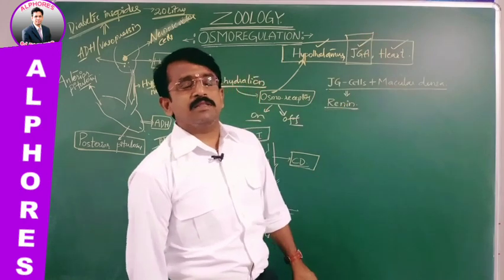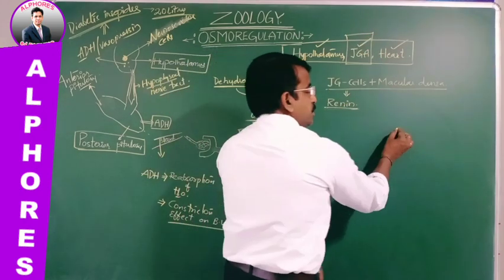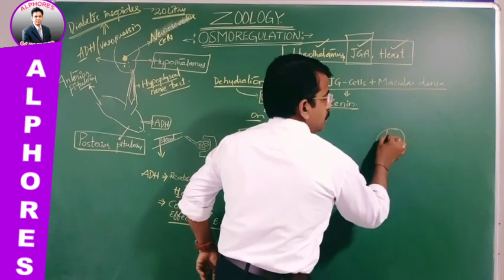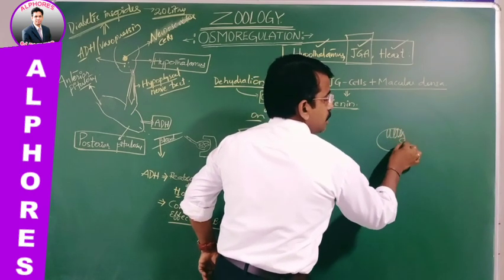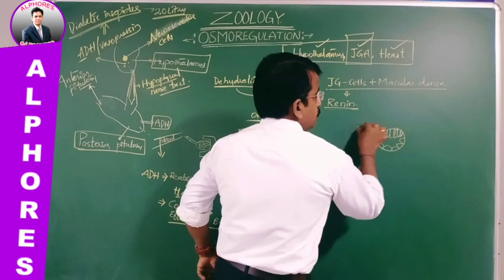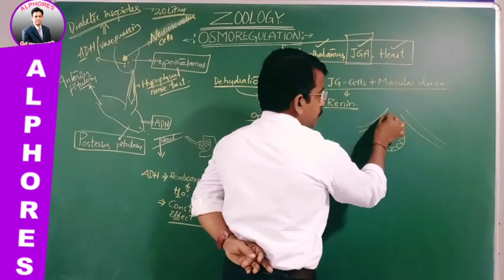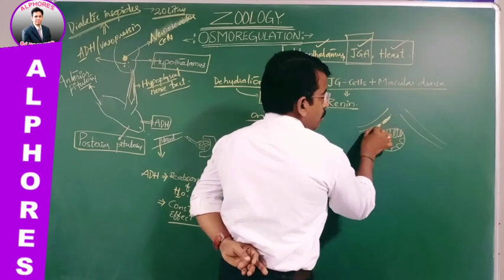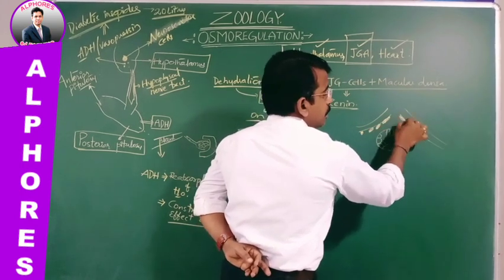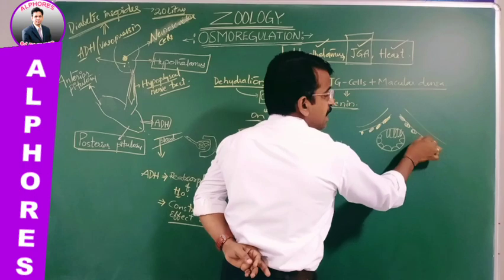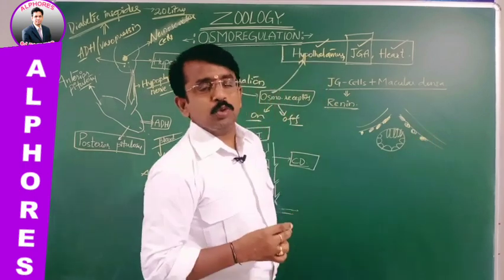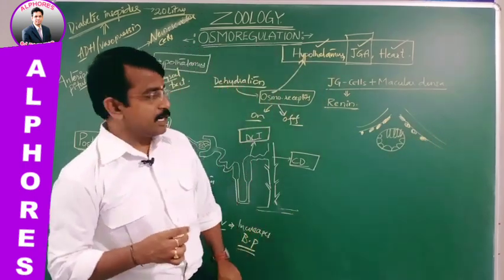Recall the diagram we have seen earlier. This is the JG cells, and this is the afferent and this is the efferent renal arteriole, and here are the juxtaglomerular cells, none other than the modified smooth muscles of the afferent and efferent.